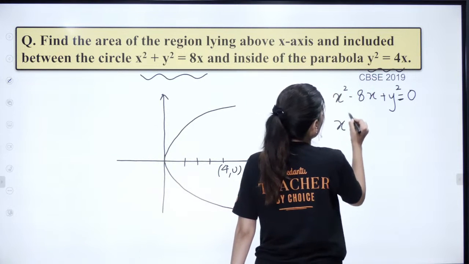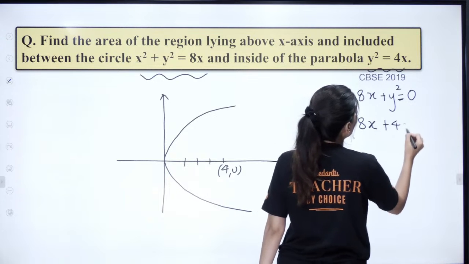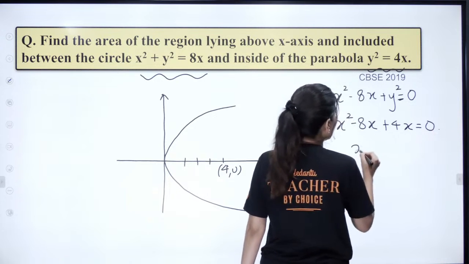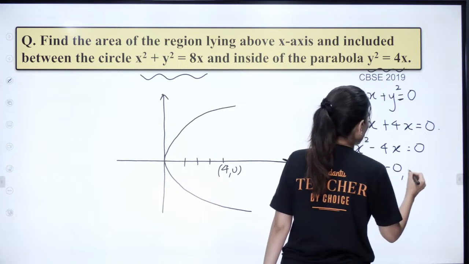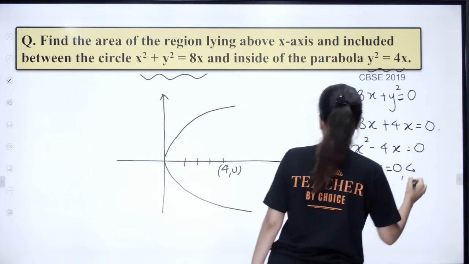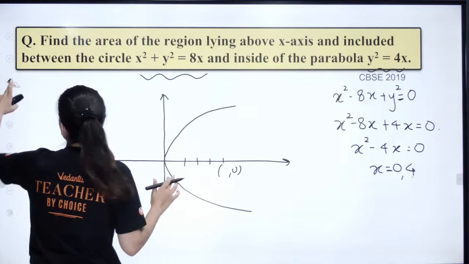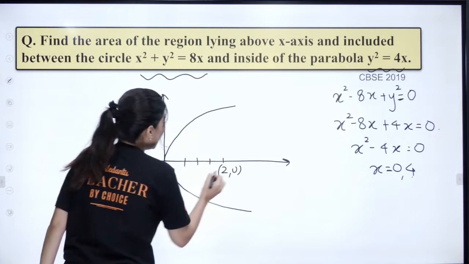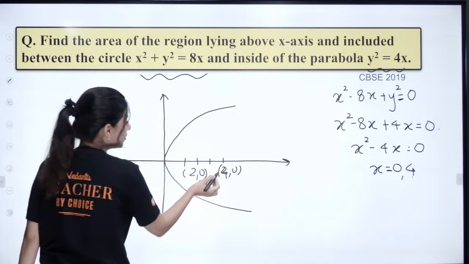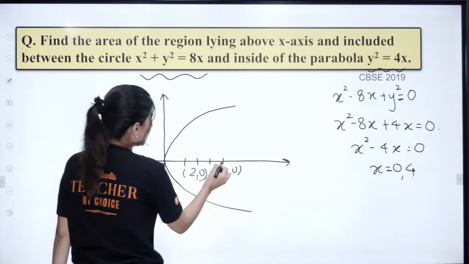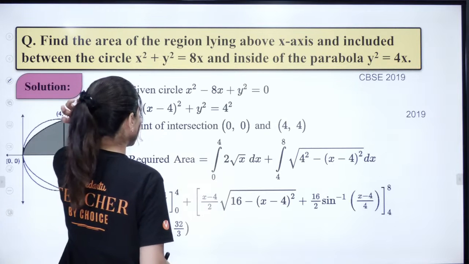So x square minus 8x plus y square, so that means plus 4x is equal to 0. So x square minus 4x is equal to 0. x equal to 0, 4. Right? So this is, sorry, the center will be 2, 0. That's how you calculate the center. Center is 2, 0, and this is 4, 0.